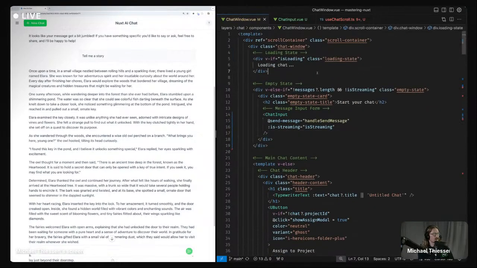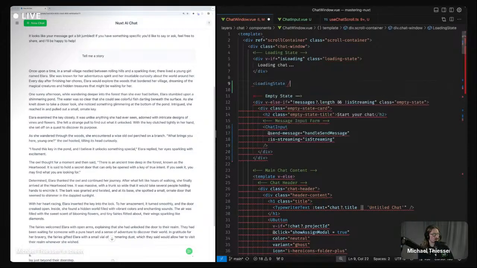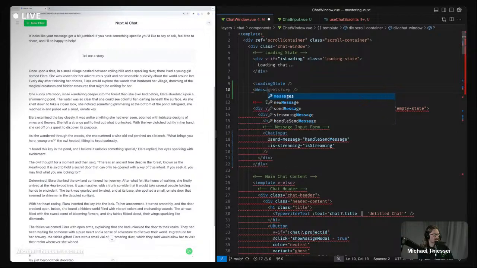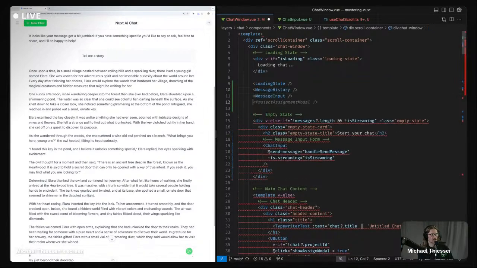So it's like a loading state with a bunch of props, then message history with a bunch of props, and we just keep going like this, passing in the data that we need.